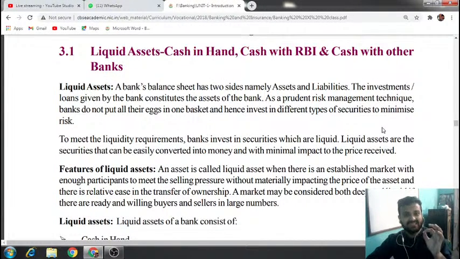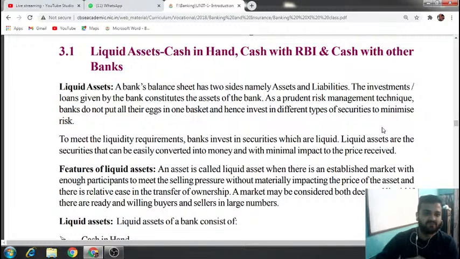So the money that you are depositing is the liability for the bank. Why? Because that is not the bank's money, that is the customers' money. The bank has to pay whenever it is demanded. So what are the assets for the bank? If you're investing in other banks, or in some market securities, that will be assets. And what are liabilities for the banks? A customer's deposit is considered a liability for the bank.